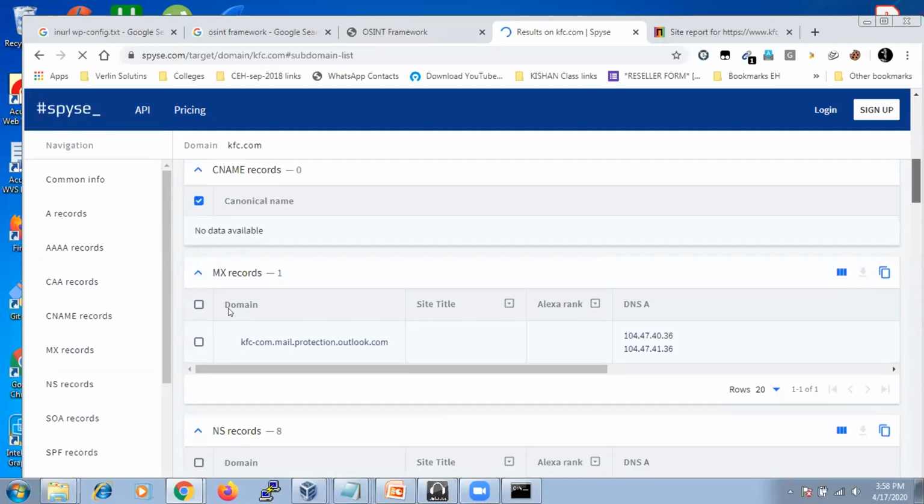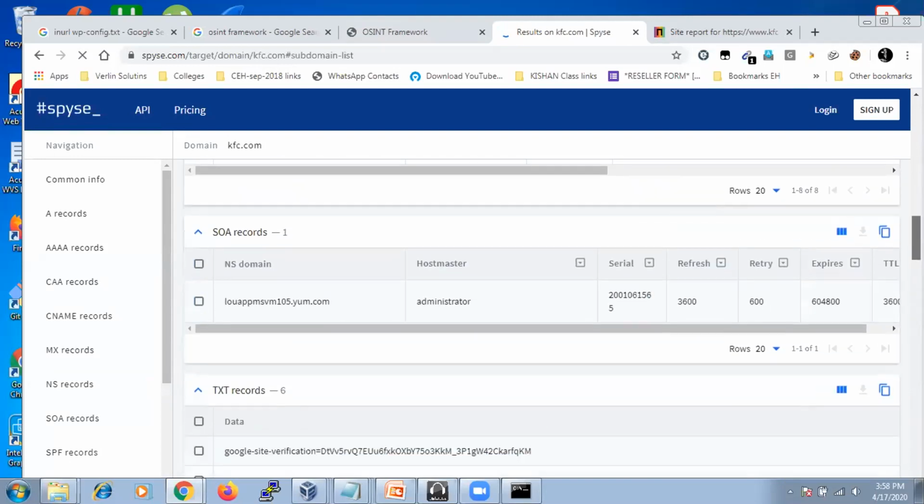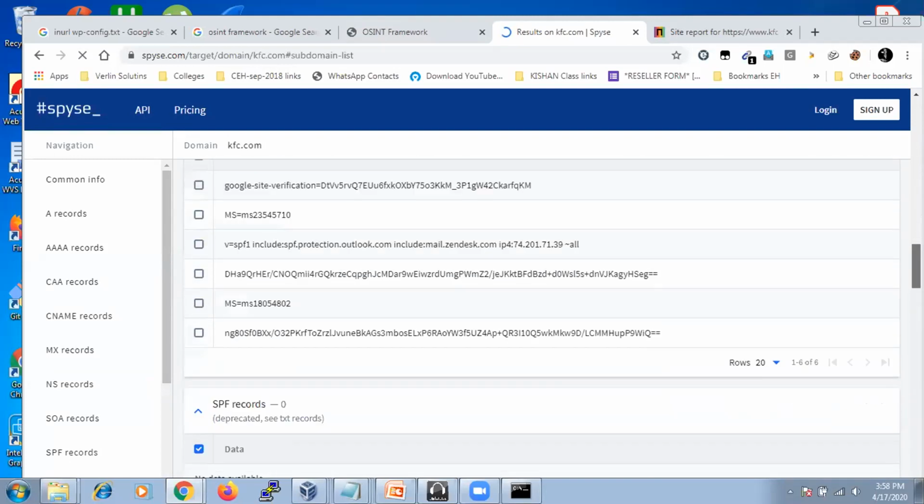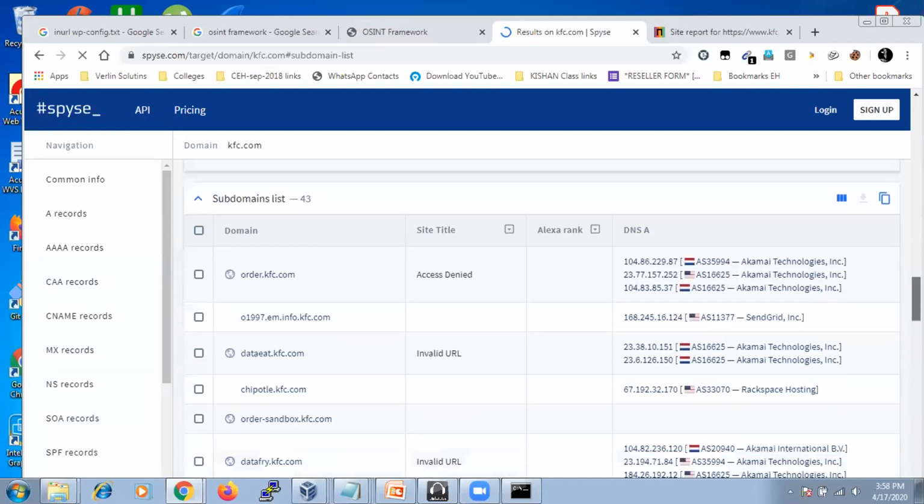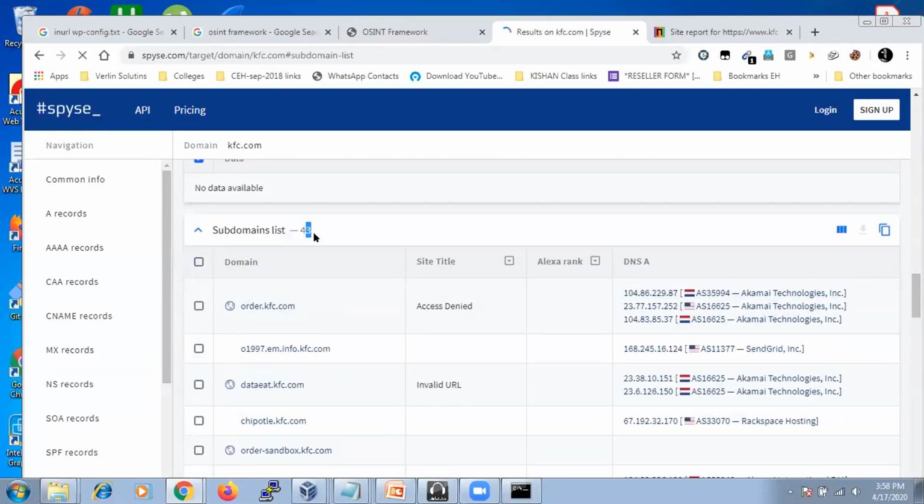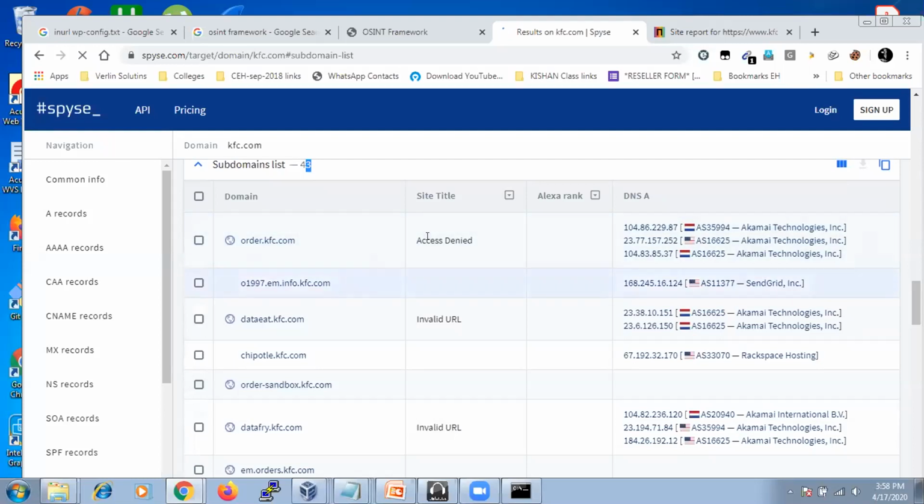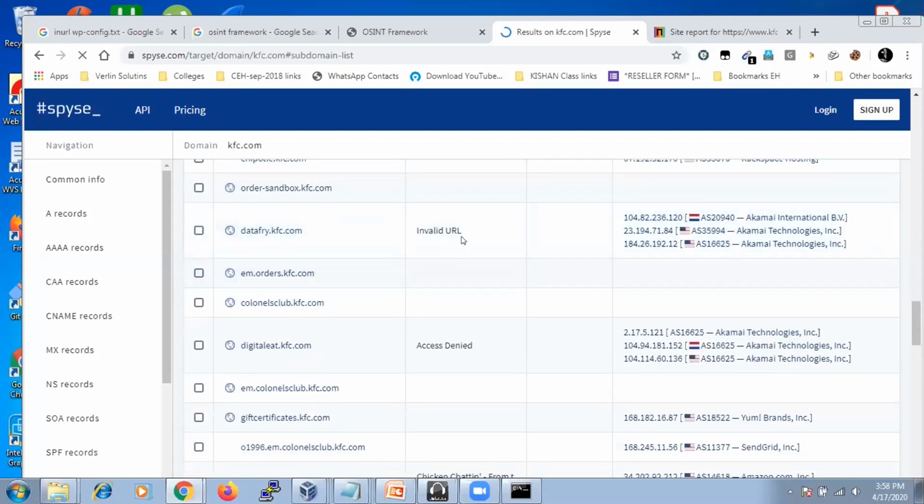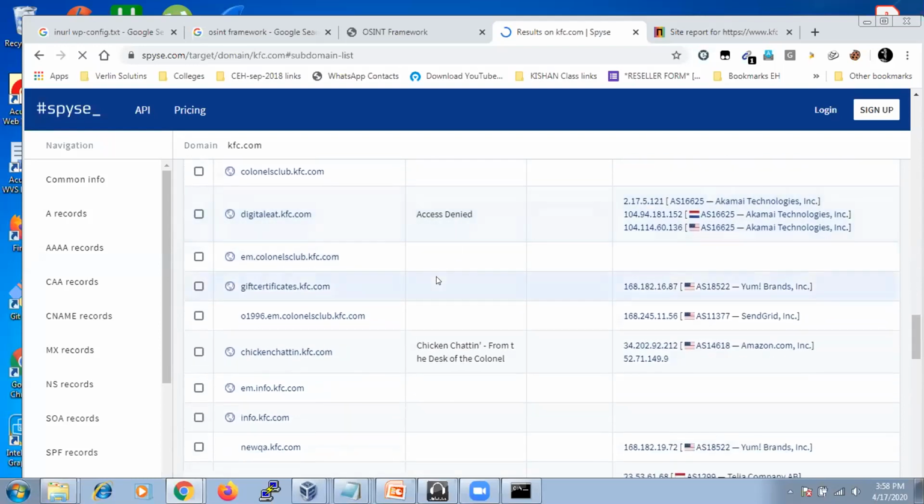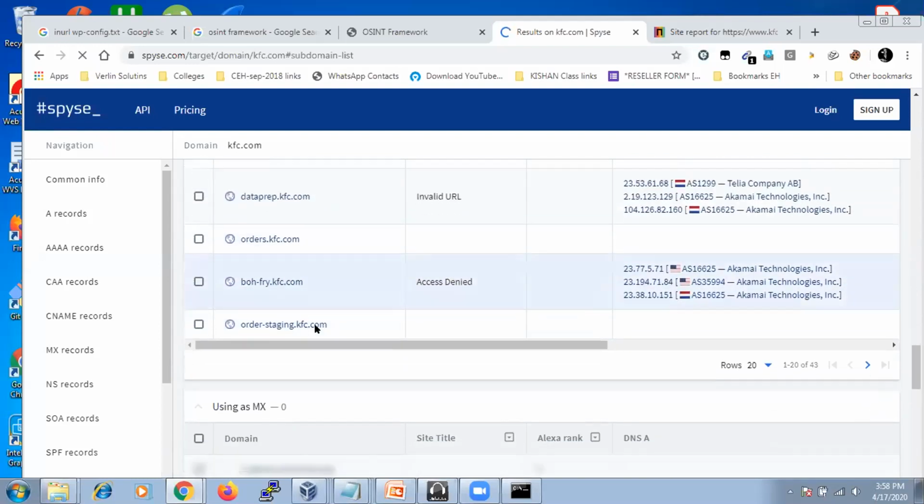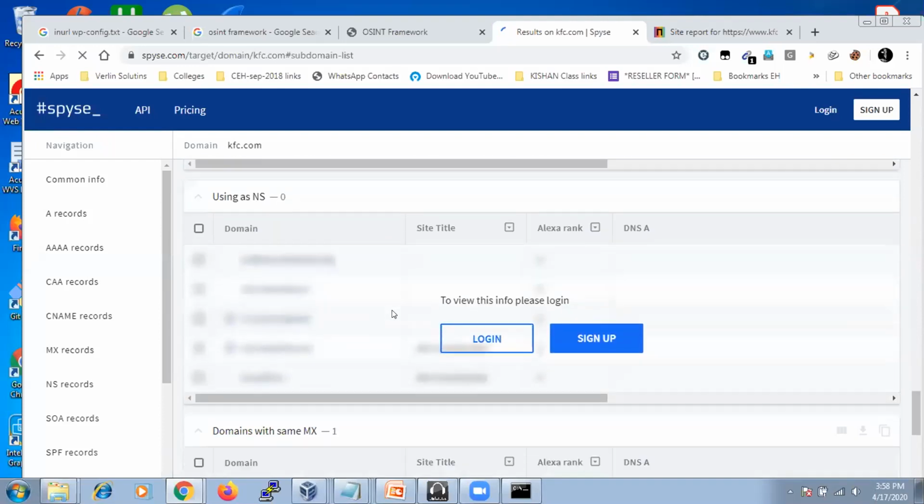See, subdomains. They are going to use domains with the name of mail.protection.outlook.com, kfc.com. Okay, so all the domain names and information related to that particular website. SPF records. And these all are subdomains. 43 subdomains are there with the name of KFC. And see, this is access denied, meaning only authorized users can access this particular domain name. And these are the DNS names. See, all these are invalid URLs. Some are access denied. So it is based on the particular website, and you need to get the information of that particular thing.